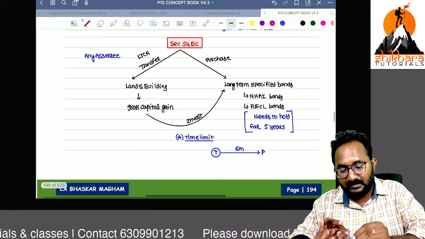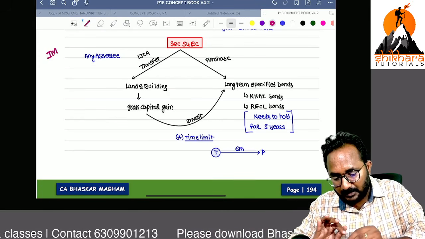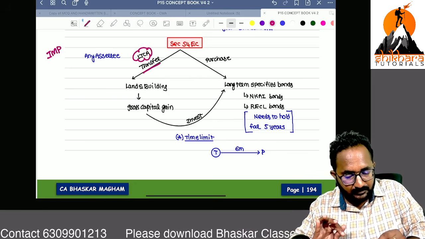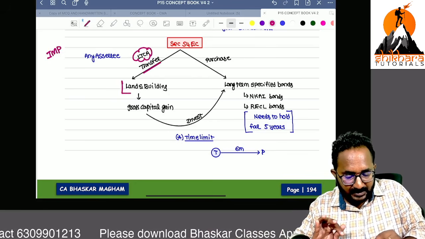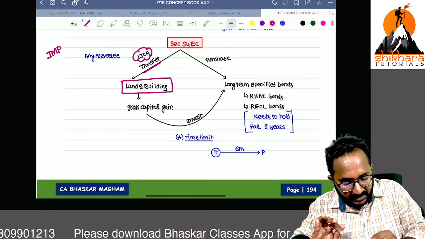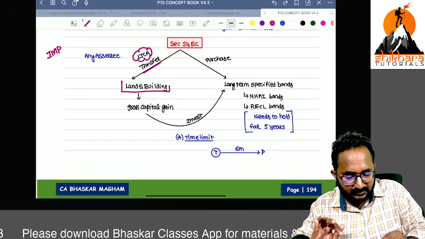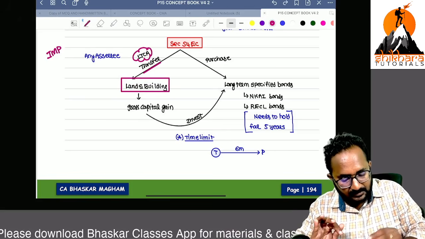Now 54EC, this is important, try to remember. Long-term capital asset nature, you are transferring. What is that long-term capital asset? You are transferring land and building. Land and building can be held by any of the assessees. That's why this exemption will be available to any assessee.